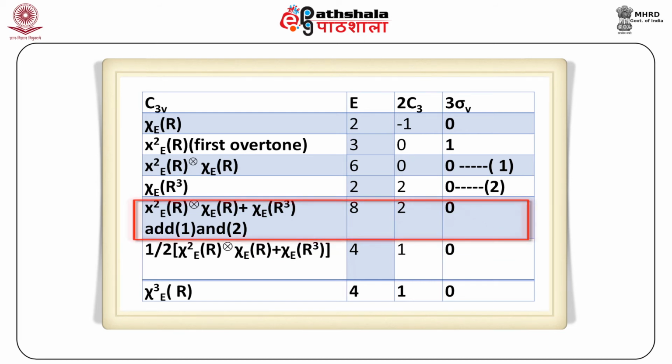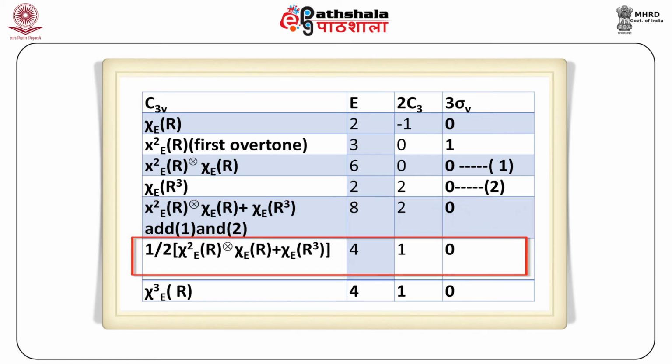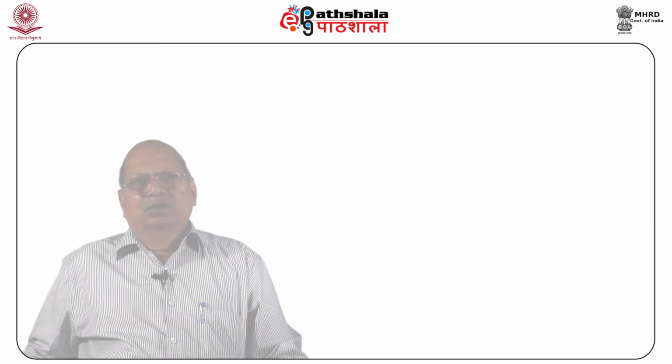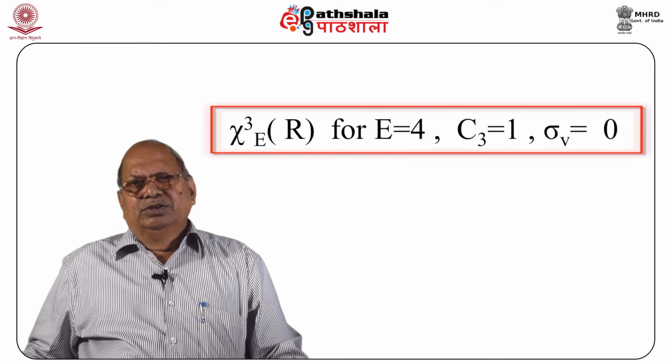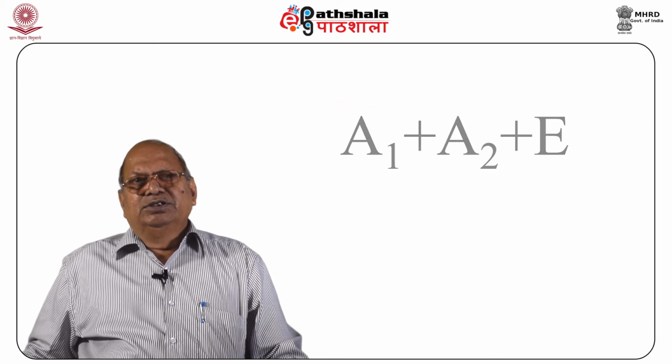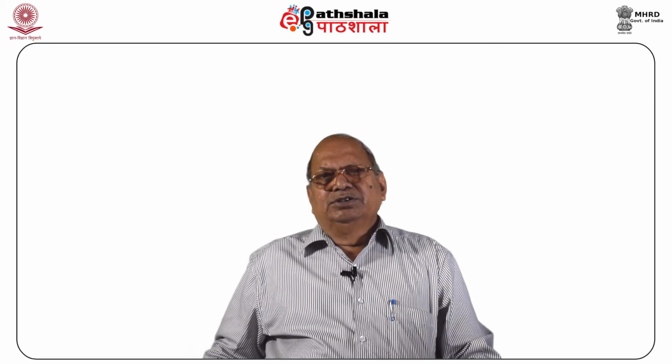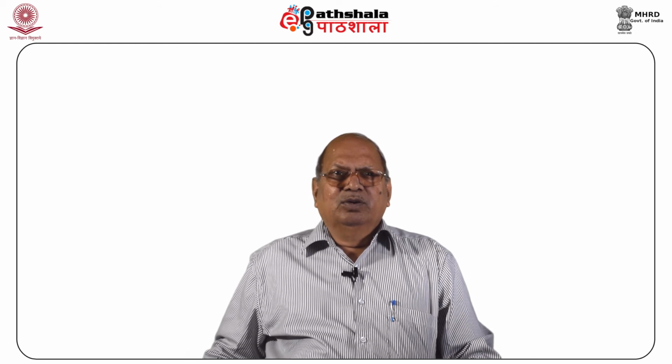Add 1 and 2, we are getting 8, 2, 0. Therefore, 1/2 gives 4, 1, 0. Thus, χ_E(R) for E is equal to 4, C3 is equal to 1, σv is equal to 0. This can be reduced to A1 plus A2 plus E. Out of these, the component A1 is totally symmetric, hence the second overtone of E is also an IR active mode.